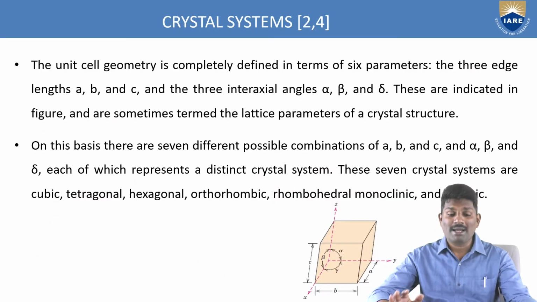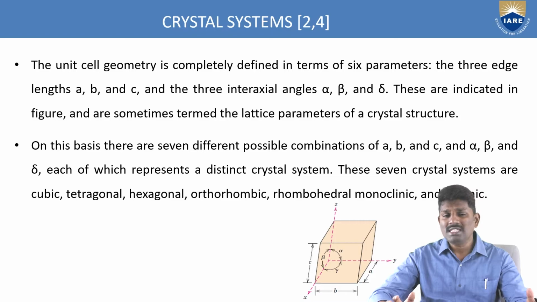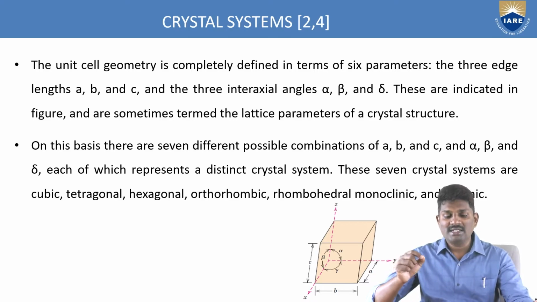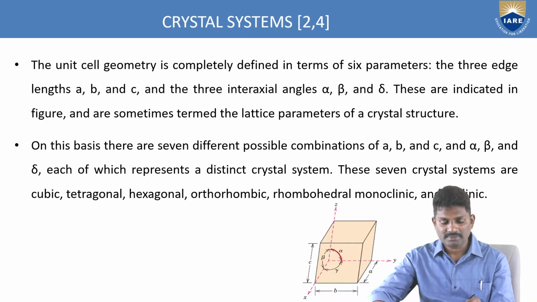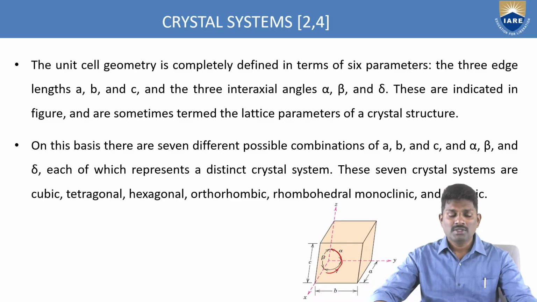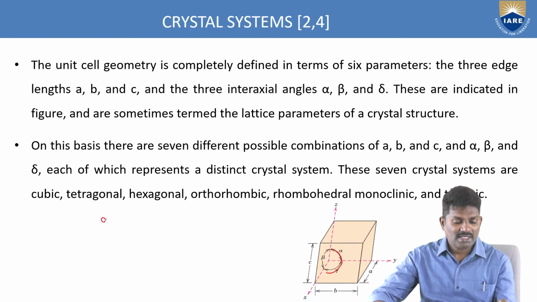Now the unit cell geometry is completely defined in terms of 6 parameters. The unit cell we are considering depends completely upon these 6 parameters. So what are they? They are the axial lengths along x, y, z, that is A, B, C, and also the interaxial angles, alpha, beta, gamma. So totally you have the axial lengths A, B, C, and interaxial angles alpha, beta, and gamma. Totally how many? 6. These are the 6 parameters that we have.